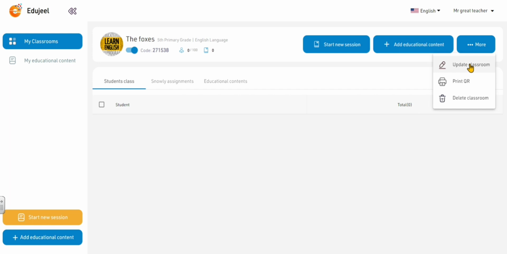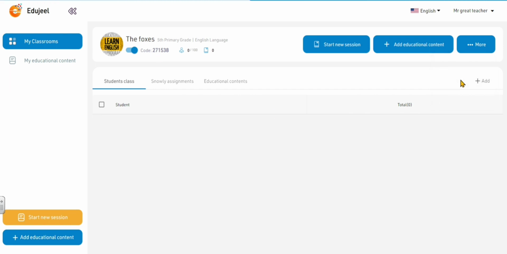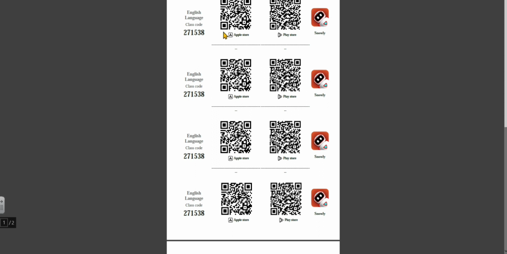You can print the QR for the students that they are going to use in order to enter your class with this QR, with this code that is generated here. Look, English language class code. This is the code. This is for the App Store, and this is for the Play Store, and this is the application logo.